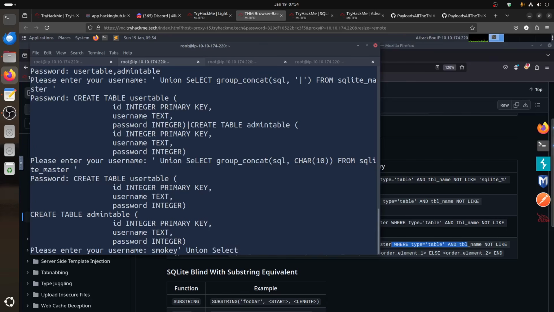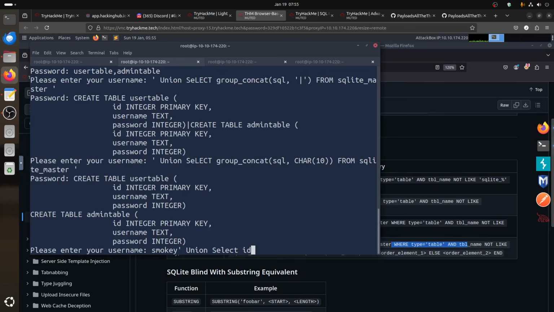It doesn't need it, but if I do the simpler one, select, we know the user table has username and password. We don't need the ID. Should we get the ID? Let's try the ID, why not?